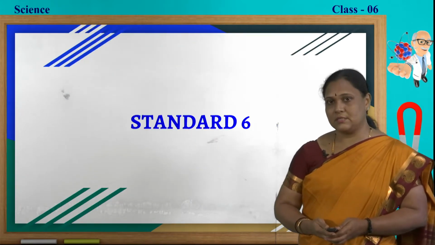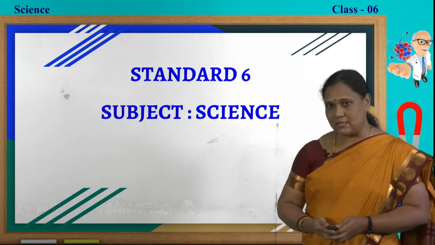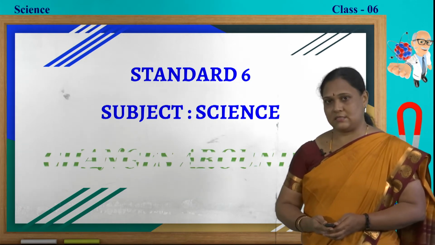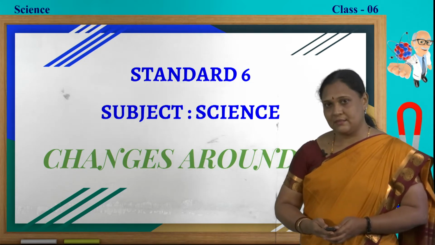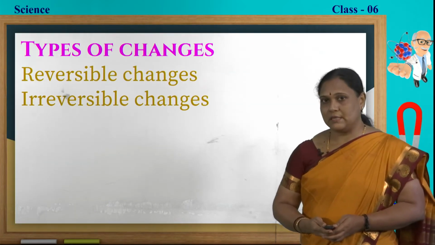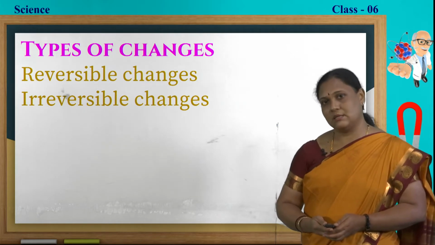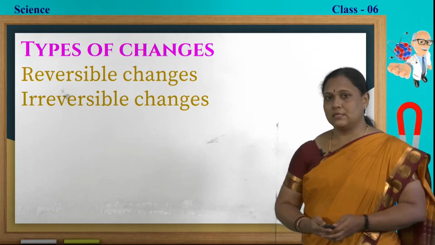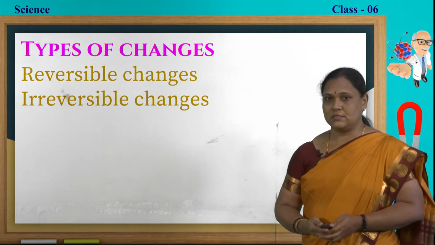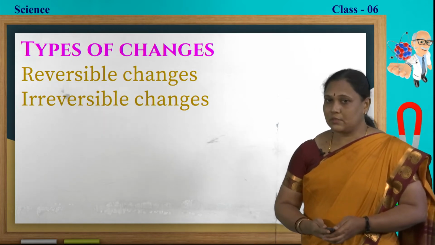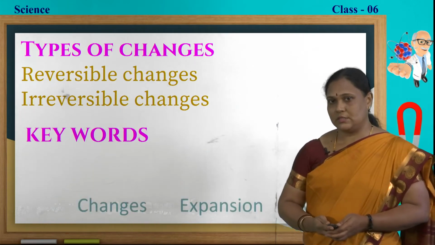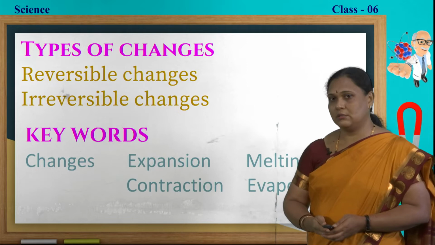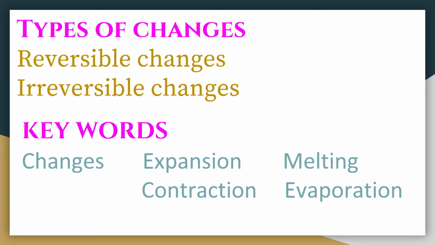So, the chapter is changes around us in 6th standard science. What are the main things we are going to learn? There are 2 types of changes. One is reversible changes, the other is irreversible changes. Which are the keywords we come across in this chapter? They are changes, expansion, contraction, melting and evaporation.